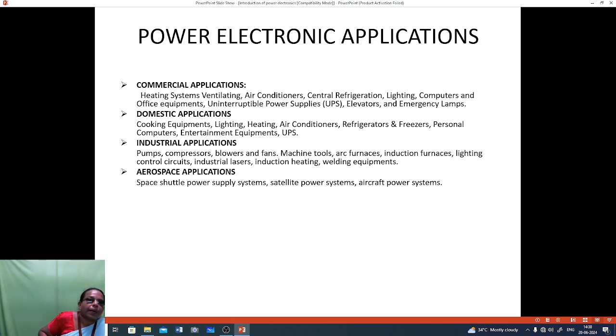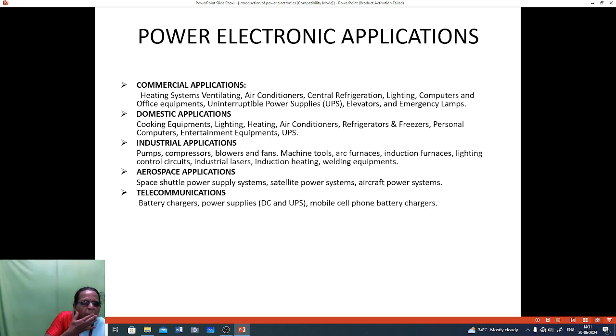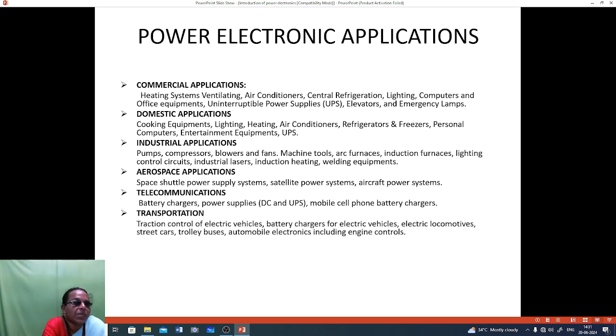In that, power systems are used for power electronics. Telecommunication: battery chargers, power supplies, that is DC and UPS, mobile cell phone battery chargers. Transportation: traction control of electric vehicles, battery chargers for electric vehicles, electric locomotives, street cars, trolley buses, automobile electronics, including engine control.